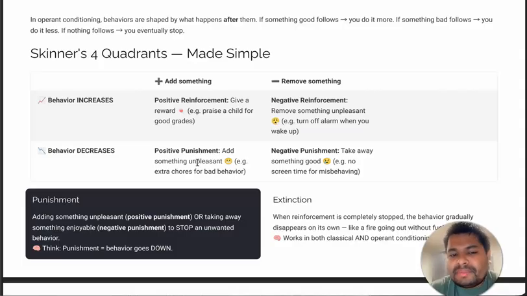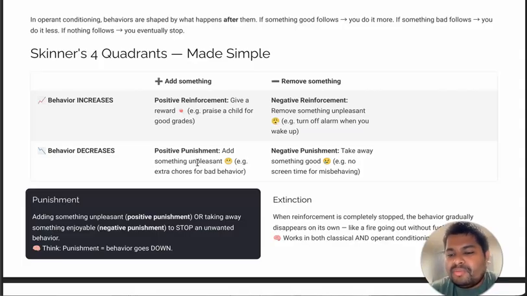Similarly, if you have to decrease the behavior, then there should be either positive punishment or negative punishment. So whenever you want to increase the good behavior, you have to add positive reinforcement or do negative reinforcement. That we'll read soon. And if you want to decrease the behavior, then you have to do positive punishment or negative punishment. So reinforcement is linked to increasing behavior, whereas punishment is linked to decreasing behavior.